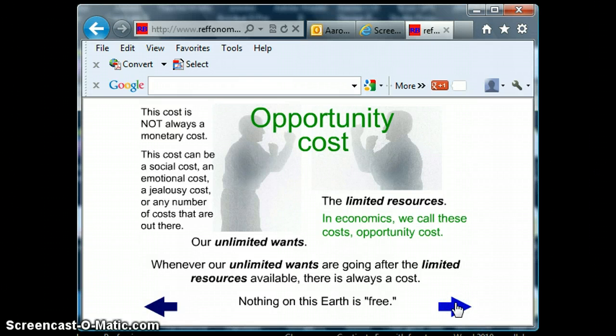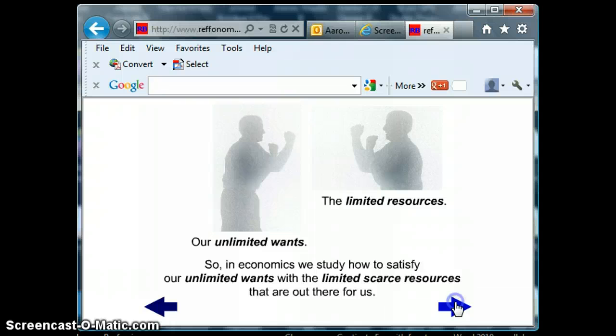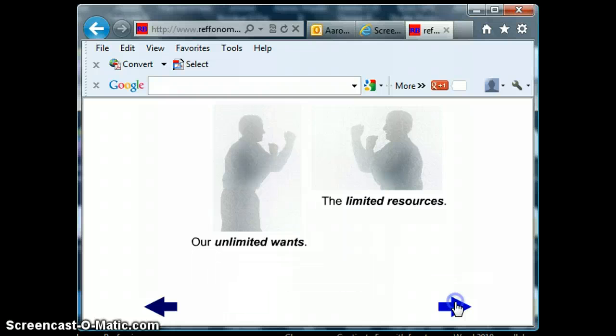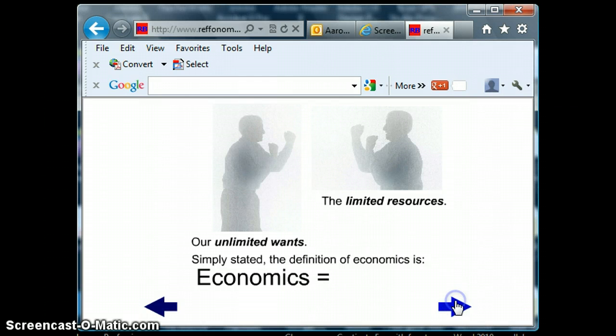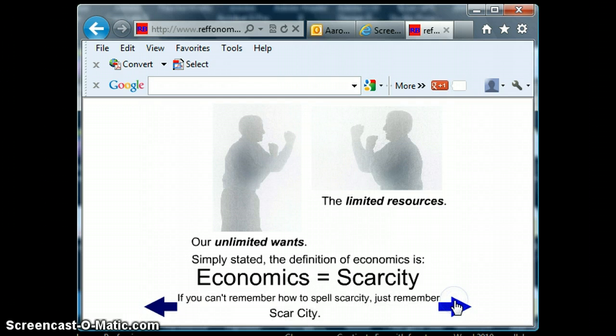What you give up in order to experience or satisfy a want in providing a good or service, whenever you use a resource, is called an opportunity cost. And in economics, we study how to satisfy our unlimited wants with our limited resources, and the costs are known as opportunity costs. So simply stated, economics is the study of scarcity. So economics is the same as scarcity.